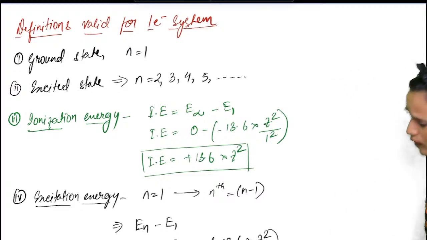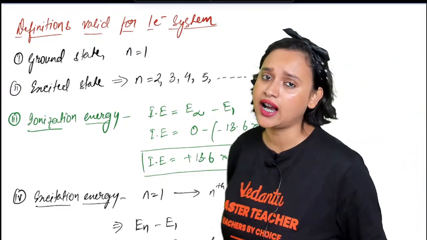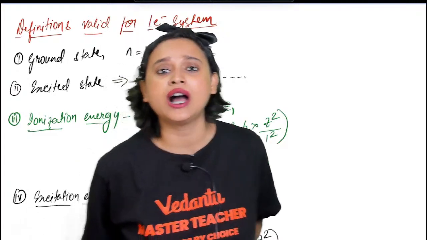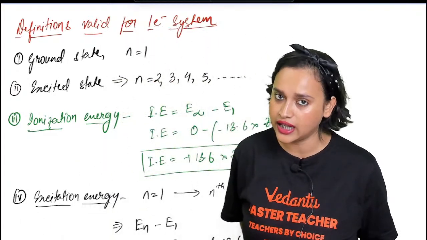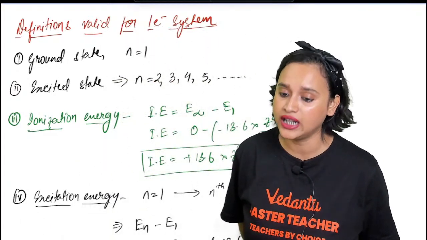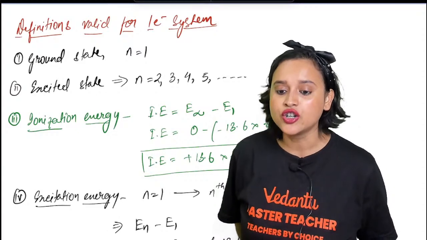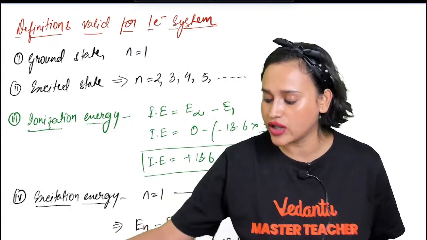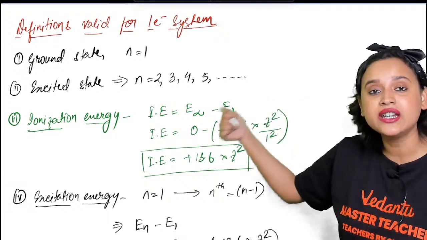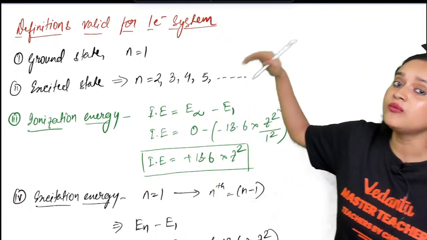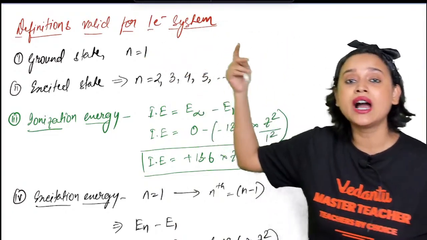Now what is ionization energy? Ionization energy, we all know, is basically the energy that is required to remove one electron. But check it out, everybody: ionization energy is basically going from infinity to minus 1.